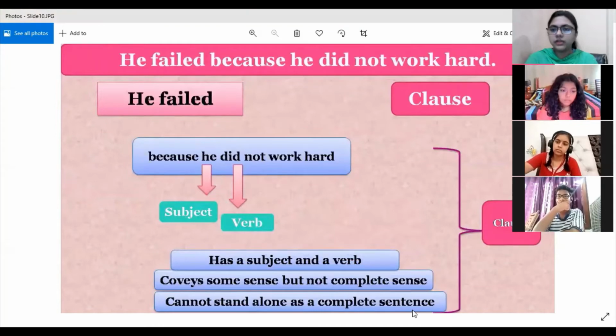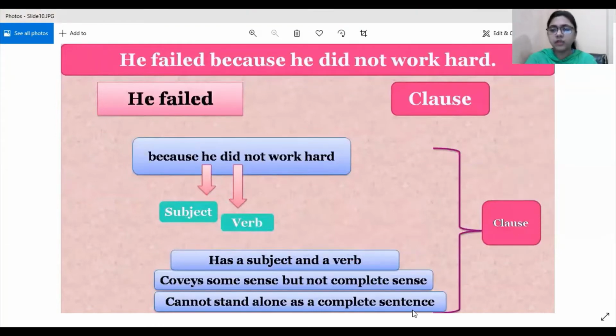And we also will look at the other part of the definition, which says that it may not make a complete sentence. How? When we look at the other clause which is present in this sentence, and that is because he did not work hard. All right. So what do we see? He is the subject in this case, and did, as Abhineet very correctly told us, is a finite verb.